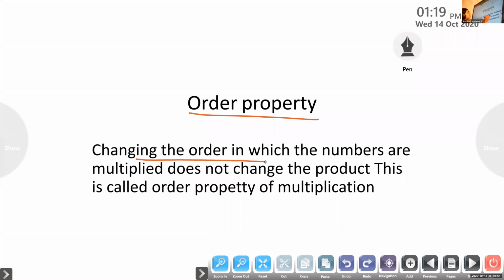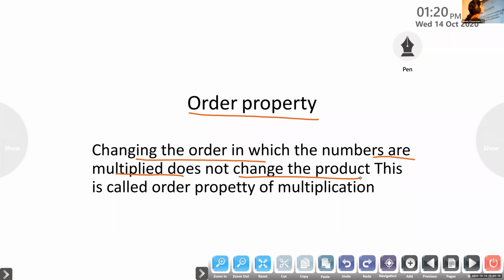Changing the order in which the numbers are multiplied does not change the product. If we multiply two numbers in any order, the answer won't change. 2 into 5 is equal to 5 into 2. 2 into 3 is equal to 3 into 2. Those are the two properties.